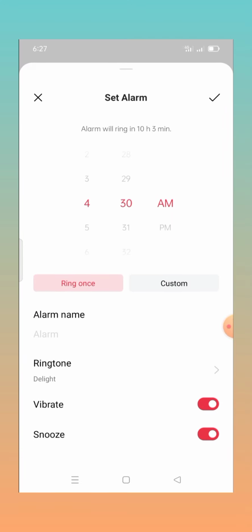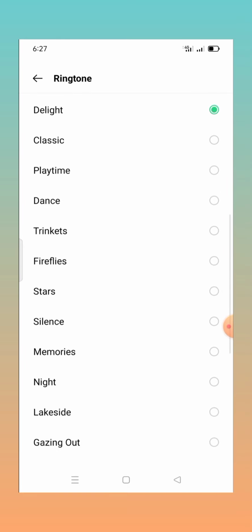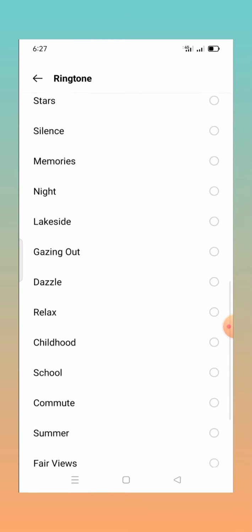Now there is an option, ringtone. You are seeing the default ringtones. You can change to any ringtone here as you wish, as you want.